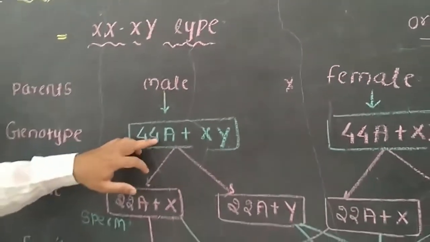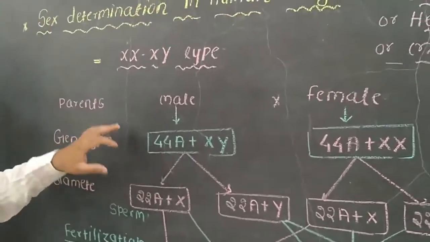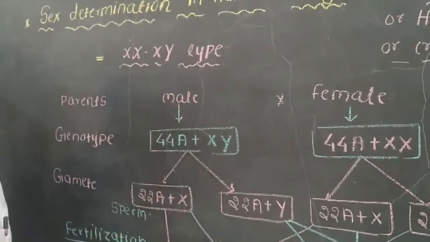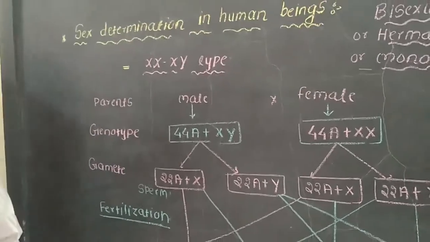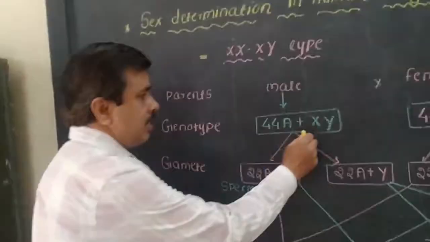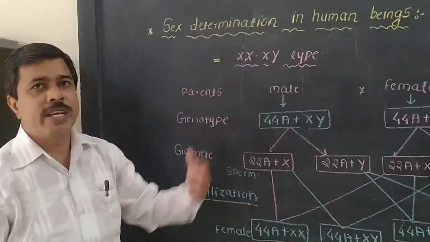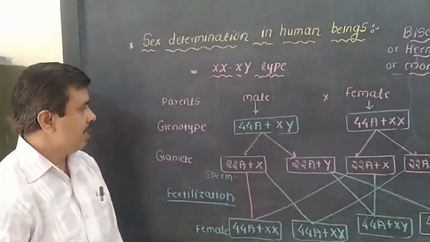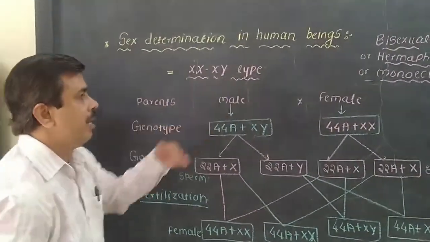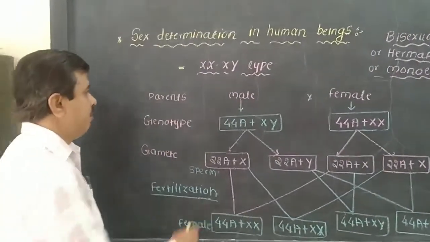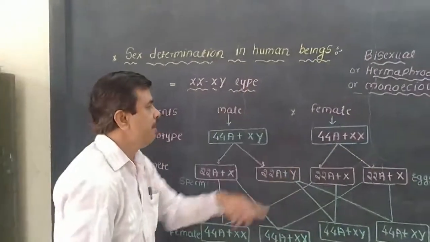Now, autosomes are the type of chromosomes which are responsible for the determination of the external characteristics, the body characteristics or somatic characteristics, and the sex chromosomes are responsible for the determination of the sex of that organism. So these are known as the sex chromosomes. Now when this male and female marry each other, first we write the genotype of the male and the genotype of the female.